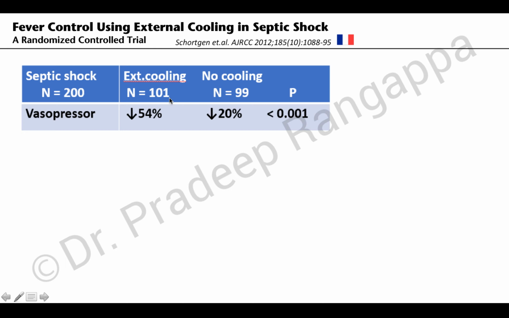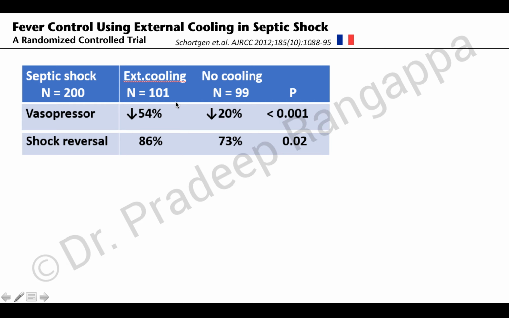As you see, the vasopressor need in patients who were externally cooled was significantly less, reduced by 54%, as opposed to patients where there was no cooling done, and that was statistically significant. And the shock reversal happened better in patients where external cooling was done as compared to the group where there was no cooling done, and that was statistically significant.